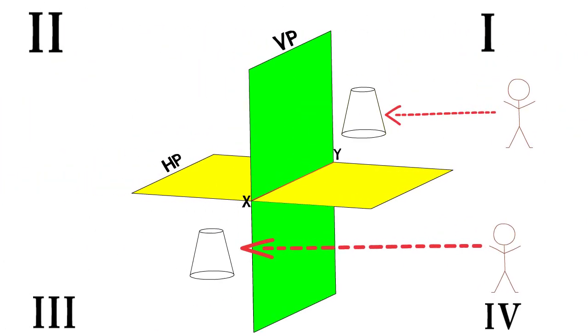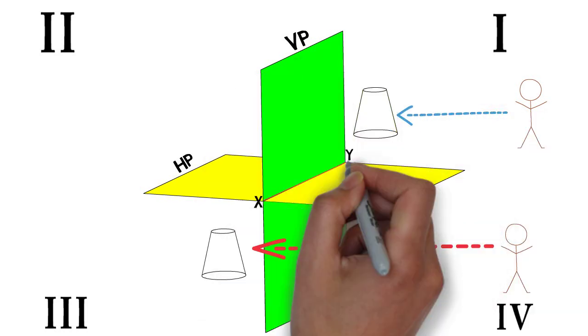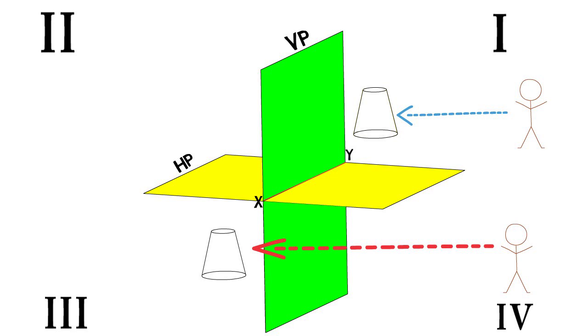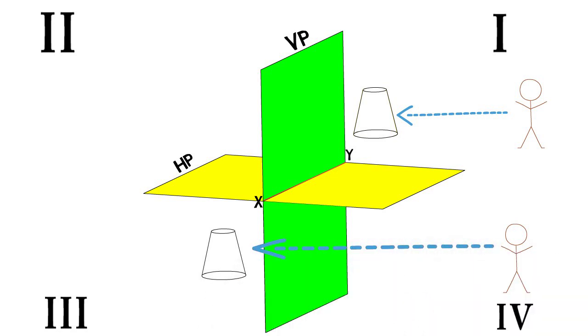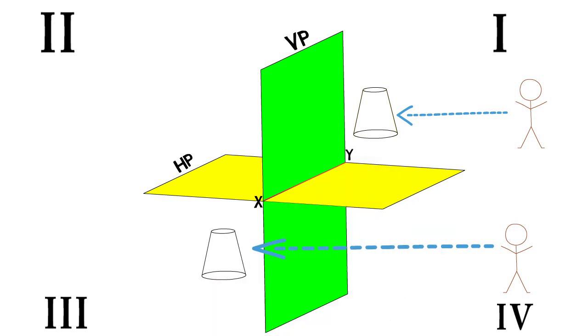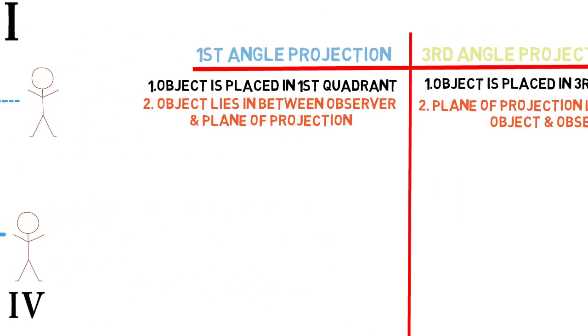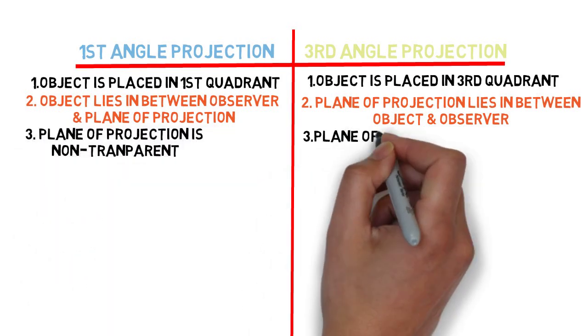Now here you are directly able to see object, so we assume this plane of projection as non-transparent. But in case of third angle of projection, we have to see an object through the plane of projection. That's why we assume that plane of projection is transparent, so we can see an object through plane of projection. So plane of projection is non-transparent and plane of projection is transparent.